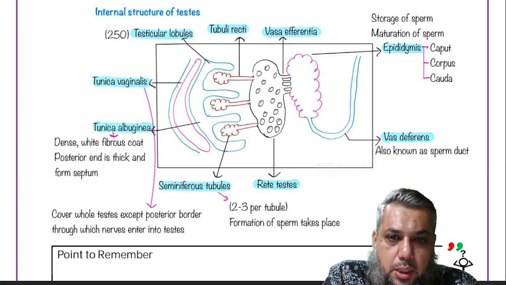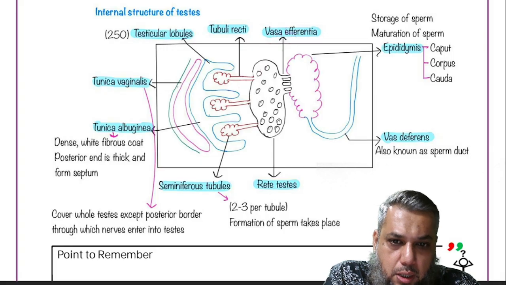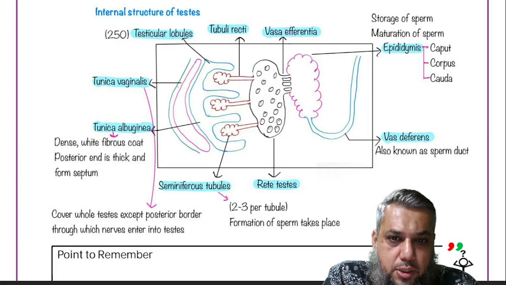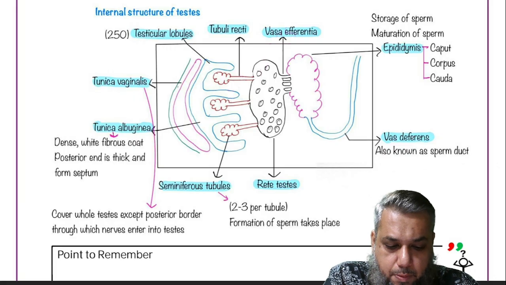Over the tunica albuginea, there is the tunica vaginalis. Over the tunica vaginalis, there is a peritoneal layer, an incomplete layer of peritoneum. So, closest to the testis is the tunica albuginea.